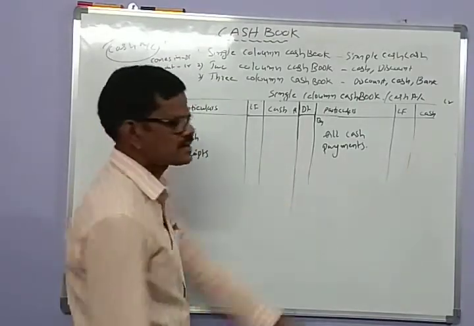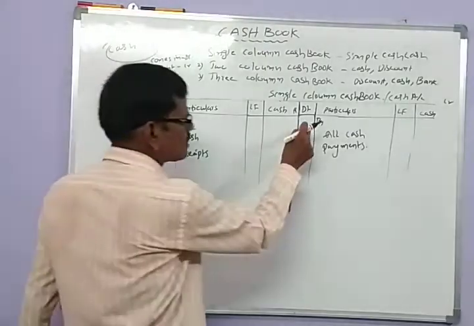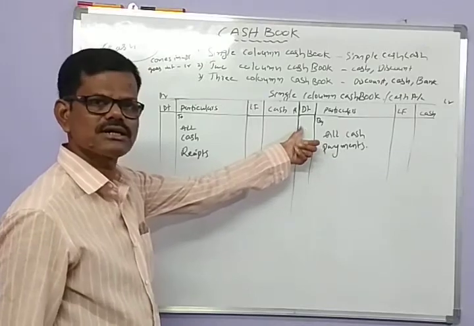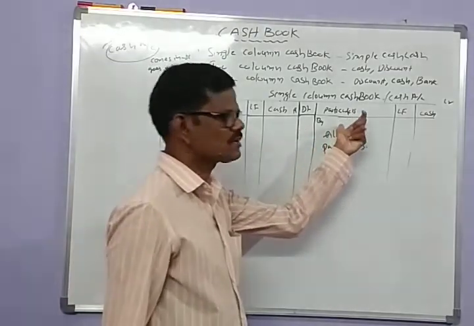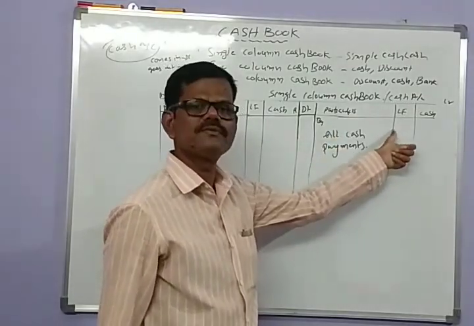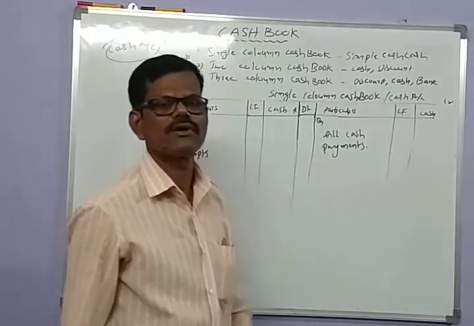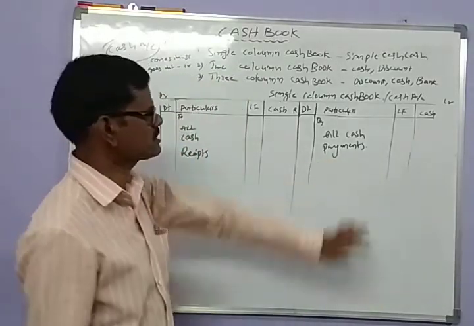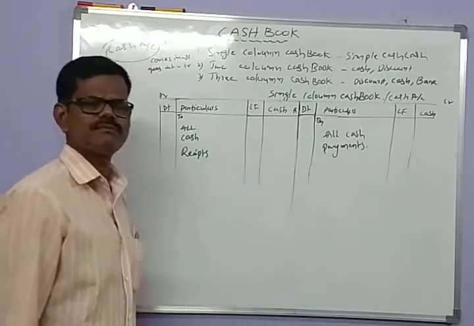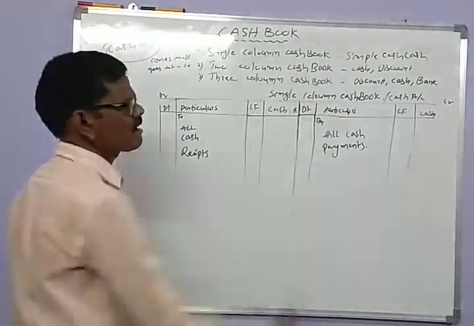Again, the credit side also has four sub columns. This one records the transaction date, the particulars of the transactions are recorded here, this is meant for the ledger folio number, and this is the column to record the amount. So this is the proforma of the simple cash book. The simple cash book is also known as the single column cash book.